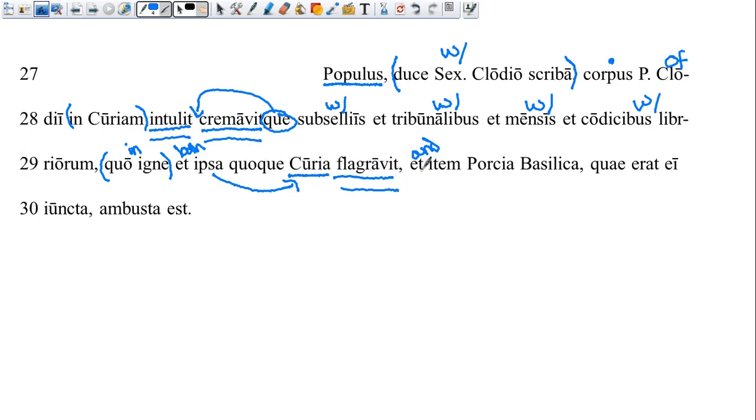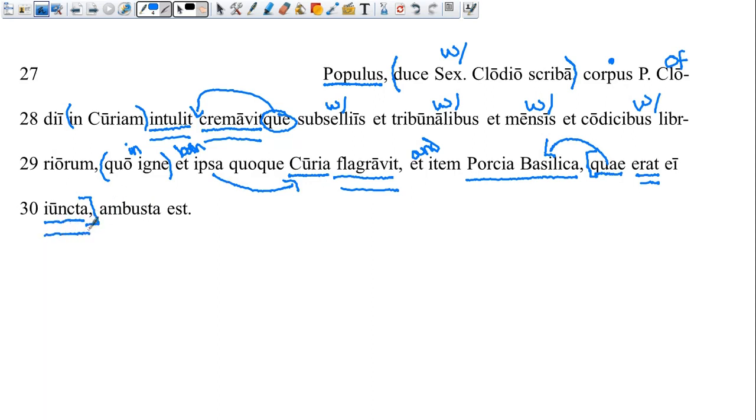Quoque means also, and likewise the Porcia Basilica, so that's the name of the basilica, followed by a relative clause. The antecedent has to be feminine and singular since it's the subject here, which was. So it's going to refer back to the basilica. So which was iuncta. We'll put this with your verb. So which was joined.